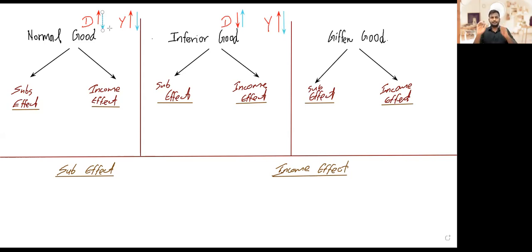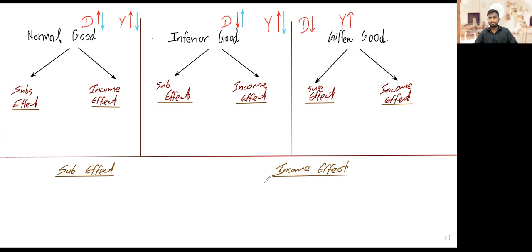One more thing you need to know: what you see for inferior goods also happens for Giffen goods. When the consumer's income increases, the demand for Giffen goods will drop, and vice versa.